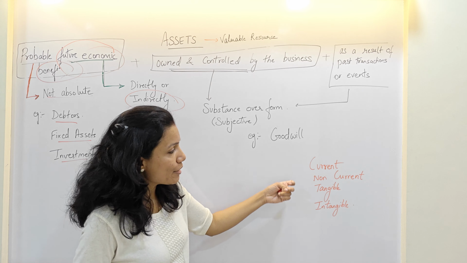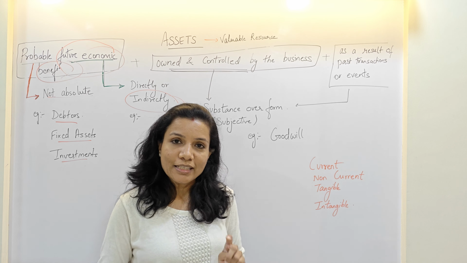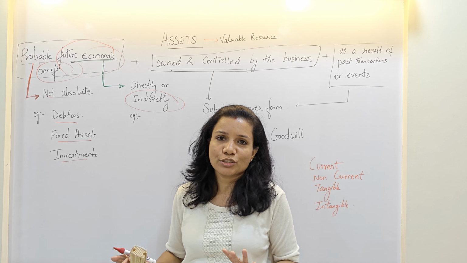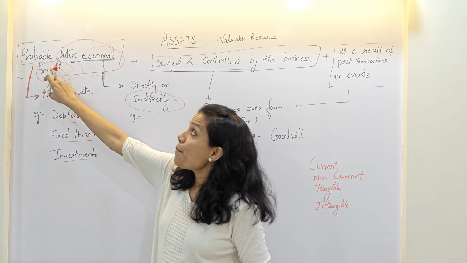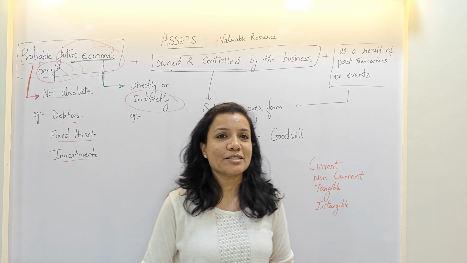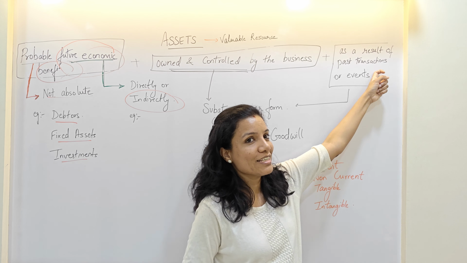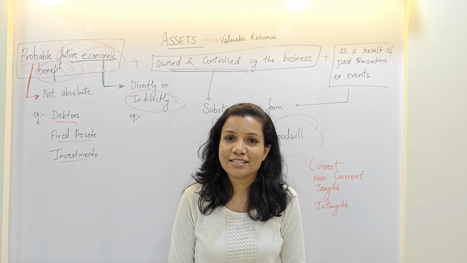So we have different types of assets like current, non-current, tangible and intangible. This video was about definition. So I hope the definition is clear. Assets are valuable resource, probable future economic benefit, owned and controlled by the business as a result of past transactions or events. That's about assets.